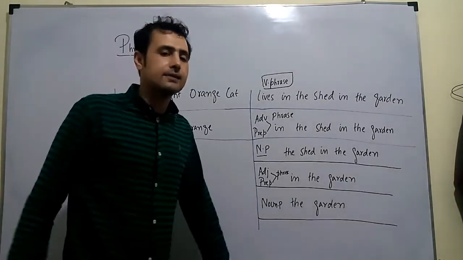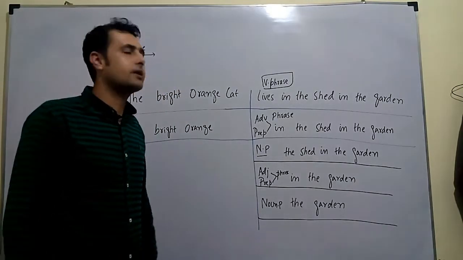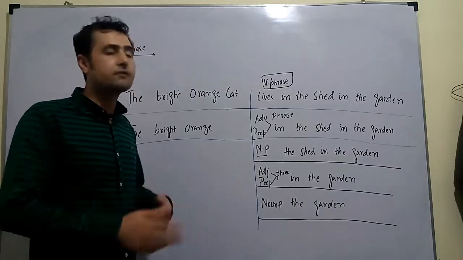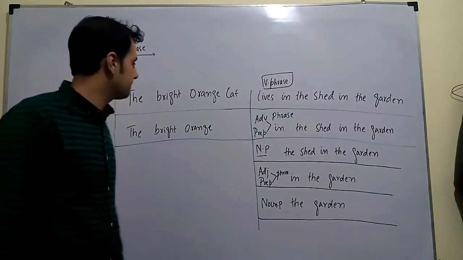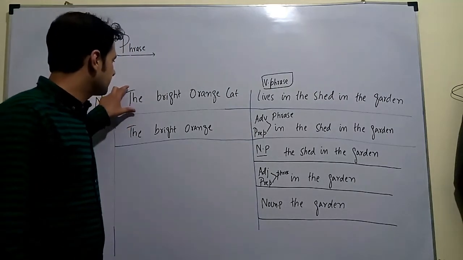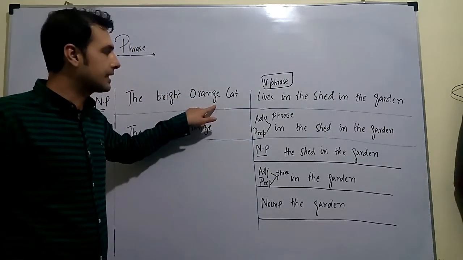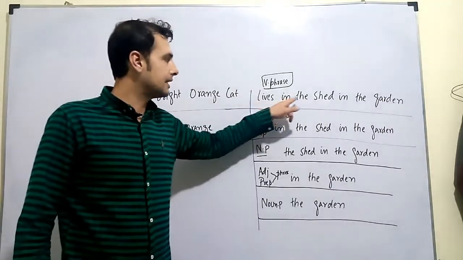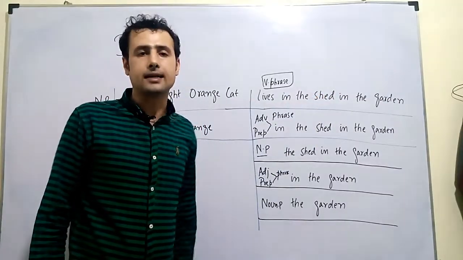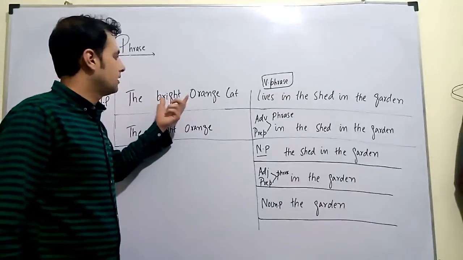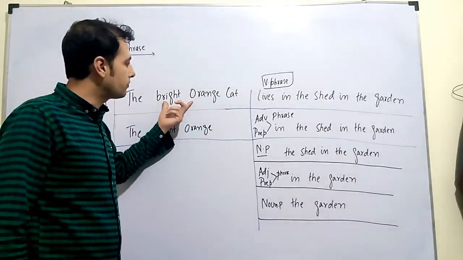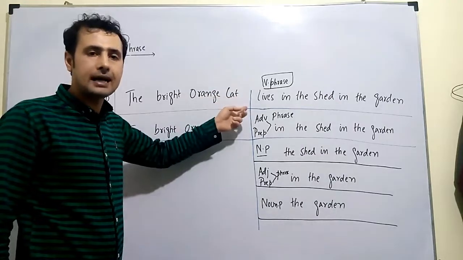Now focus on this one sentence and try to find different phrases in this one particular sentence. If you look at it: the bright orange cat lives in the shed in the garden. First, try to find the noun phrase: the bright orange cat.